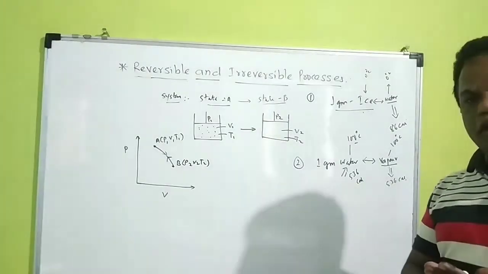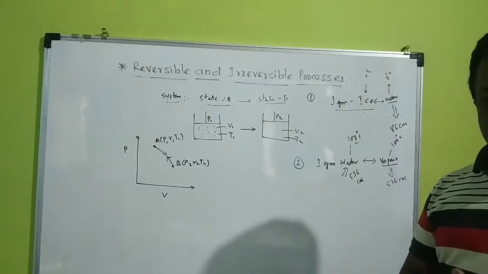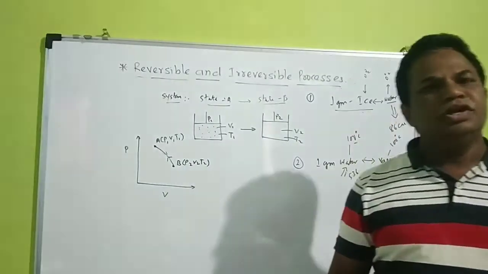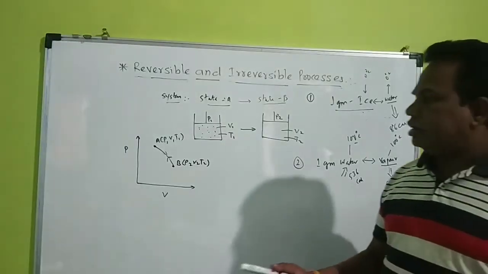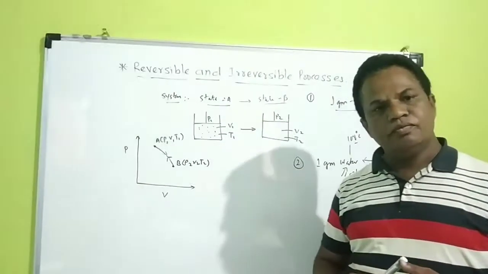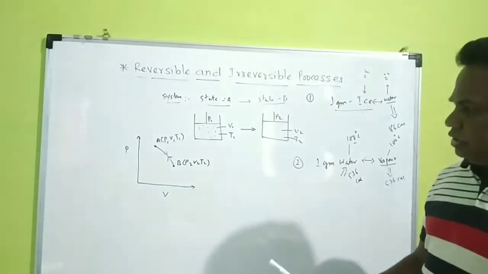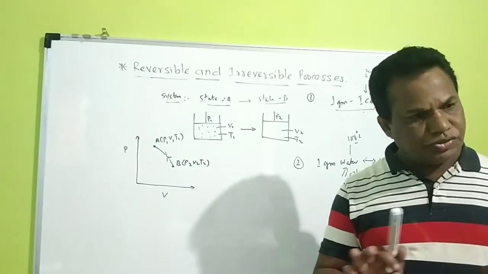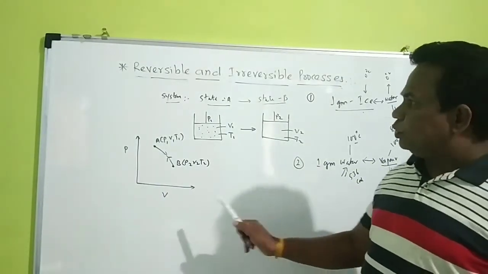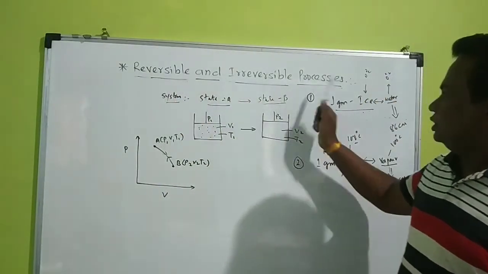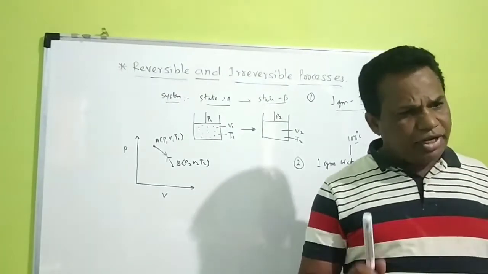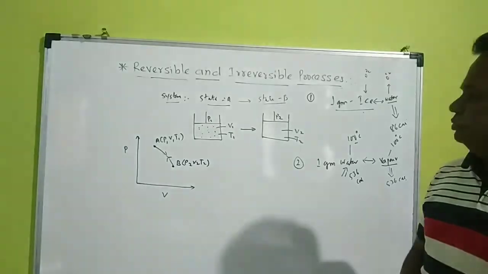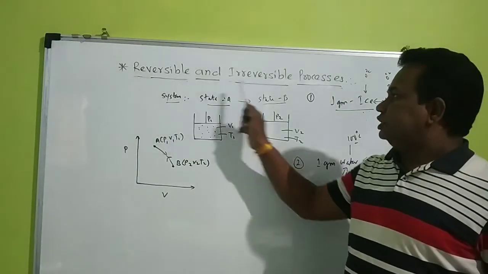That means when the adiabatic and the isothermal processes are taken very slowly, infinitesimally, or what is called quasi-static, that means very slowly, then all the processes are retraced back. There is no loss of energy. Then those processes are called reversible processes. There are very few examples in nature where reversible processes are possible.